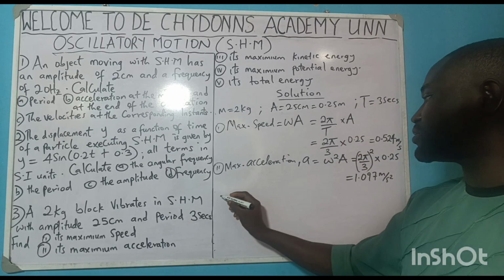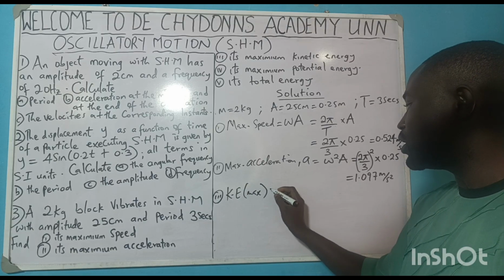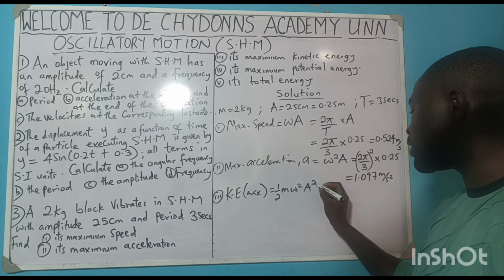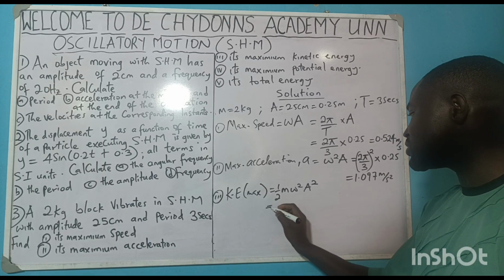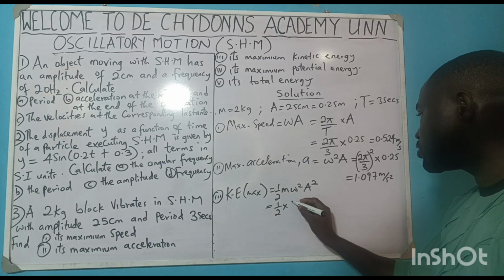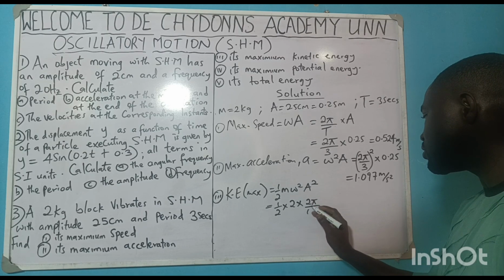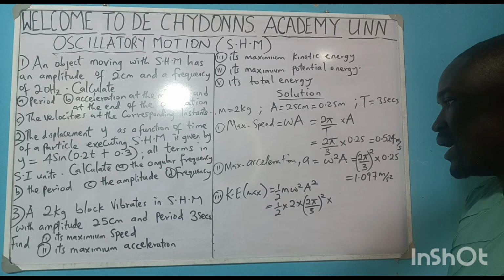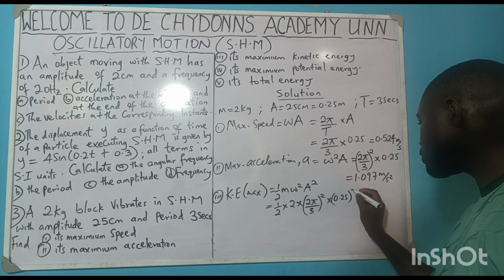Maximum kinetic energy is equal to half m W squared A squared. So how do we do that? 1/2 times, did they give us mass? Yes, 2, times, did they give us W? Yes, 2 pi over 3 squared, times, did they give us A? Yes, 0.25 squared.